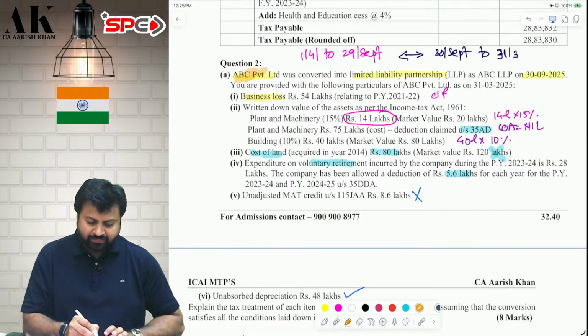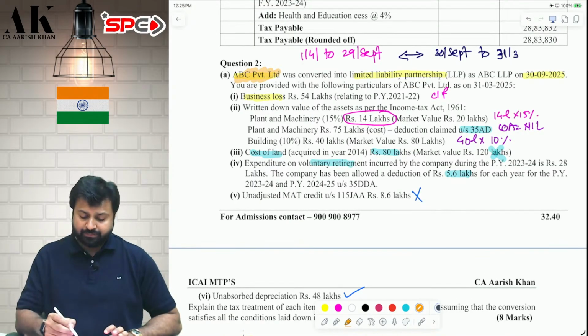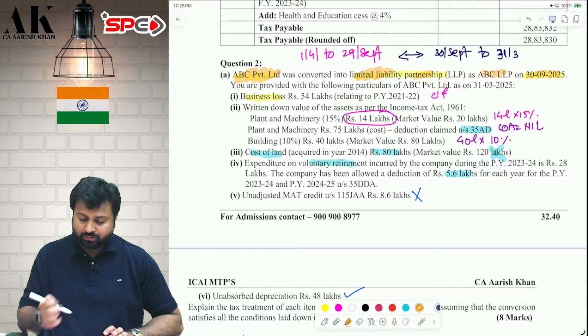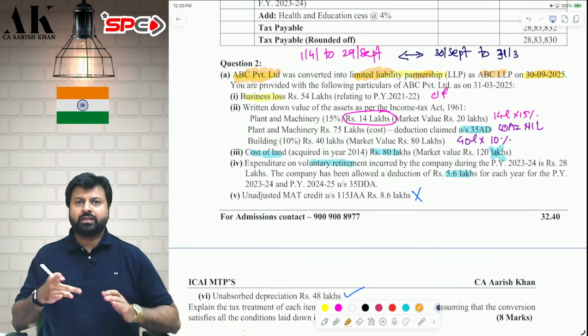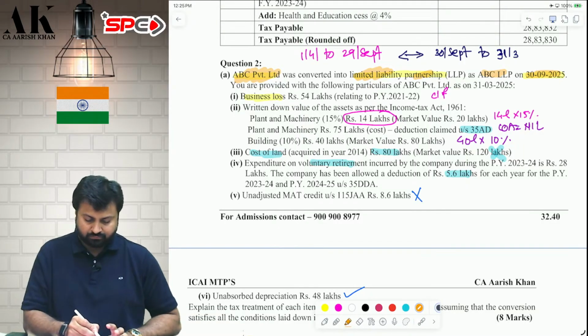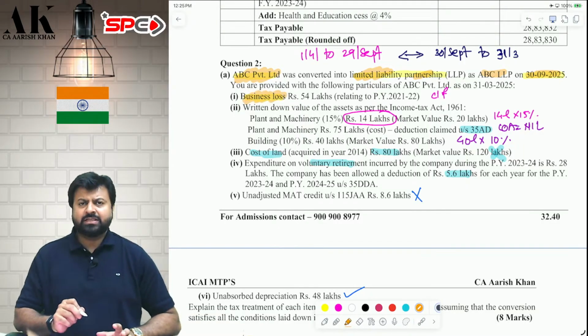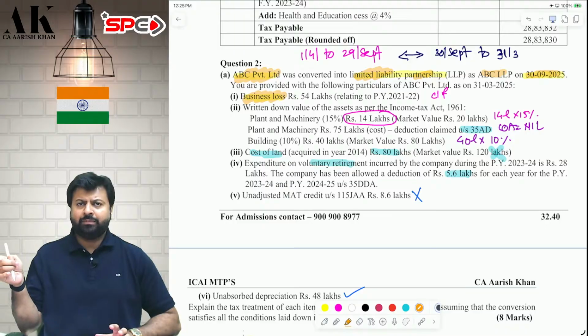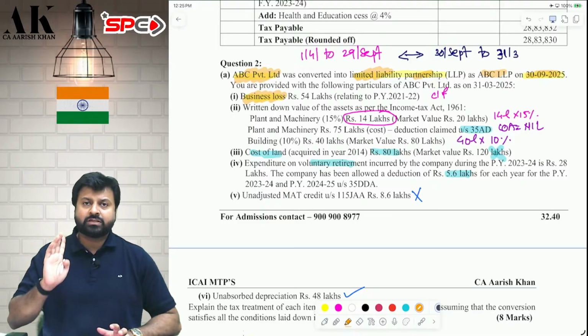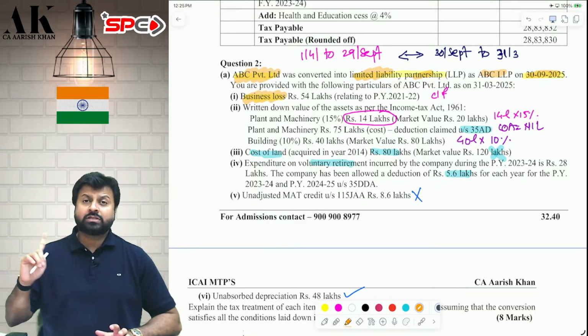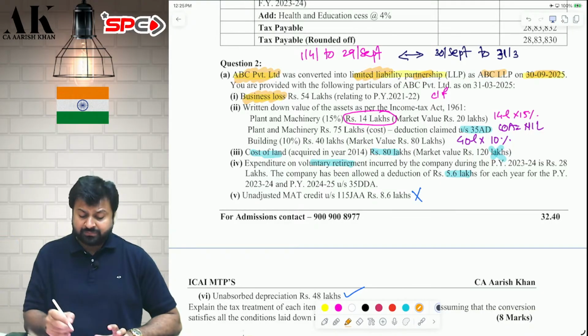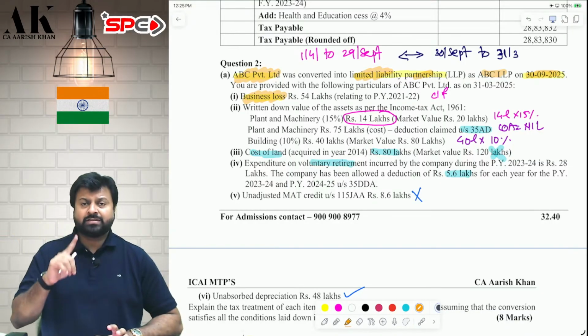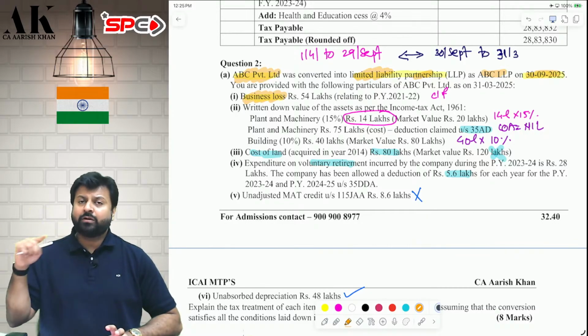First of all, a private company was there, ABC Private Limited Company, and then that was converted into an LLP, ABC LLP on 30th of September 2025. Now, we need to tell the tax implications. First, what will happen with the business loss? The business loss can be transferred to LLP for balance number of years from 1st April 2025. Earlier it was transferred for another 8 years, but now it can be transferred only for balance number of years.